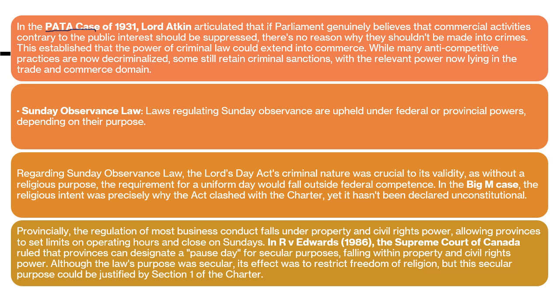Lord Atkin said that if Parliament genuinely believes that commercial activities are against public interest, they should be suppressed, they should be stopped. There is no reason why they shouldn't be made a crime. This established that the power of criminal law could extend to commerce, but many anti-competitive practices are now decriminalized. They come under the trade and commerce domain.